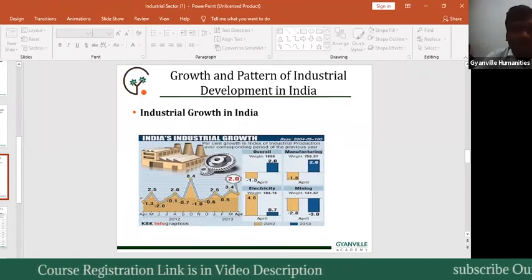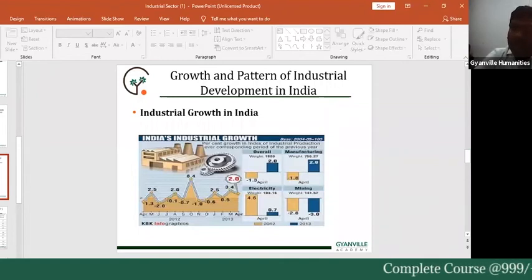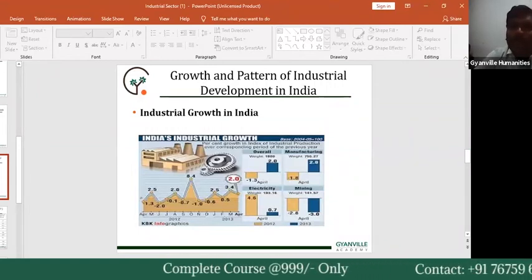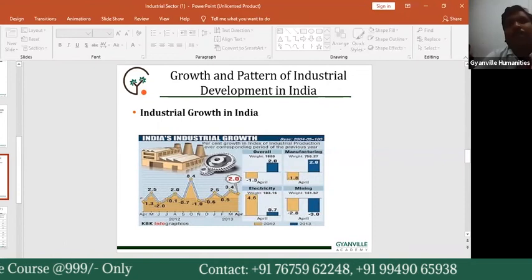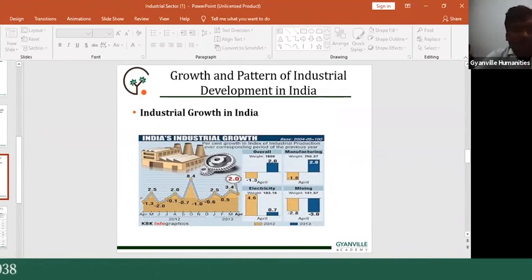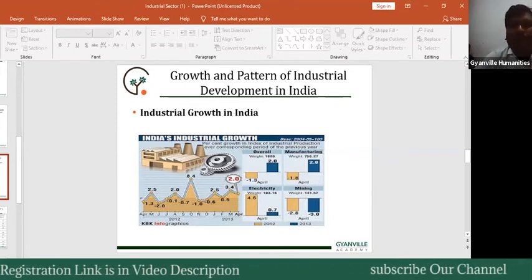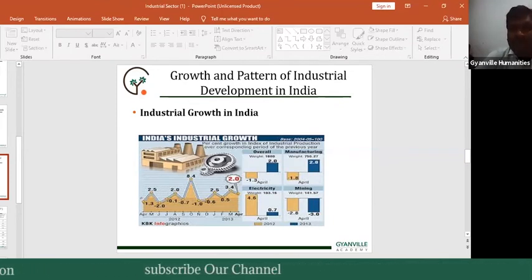These all are considered problems. Despite these factors, investment in the private sector has been increasing. So government has to focus on the encouragement of private entrepreneurs, private industry, and the establishment of private industries. That is the solution to the problems of Indian industry.